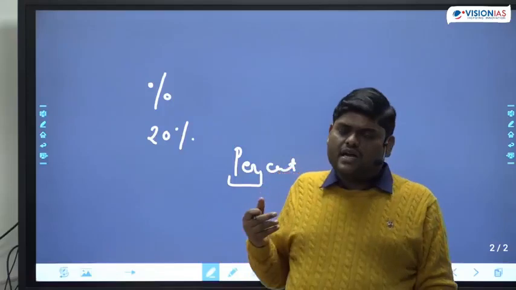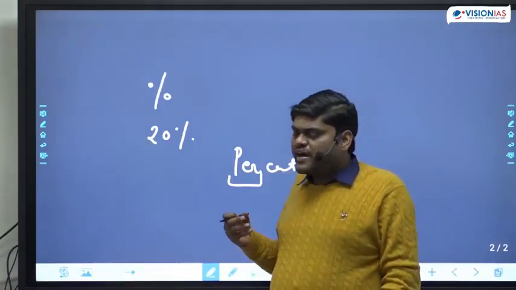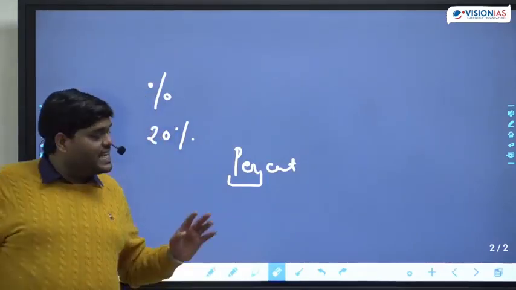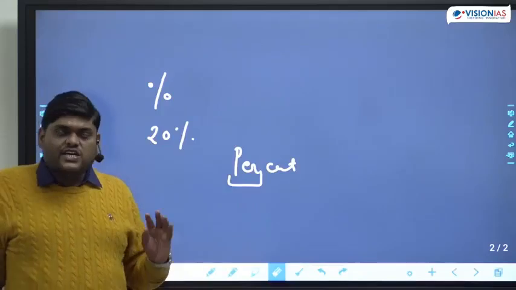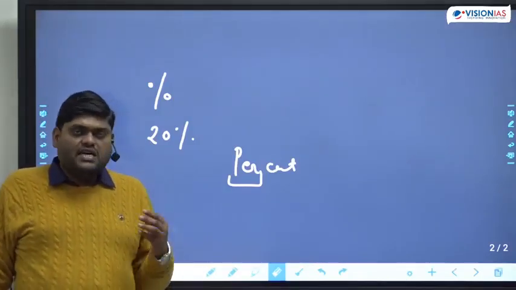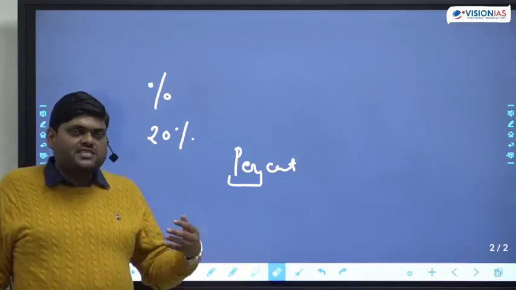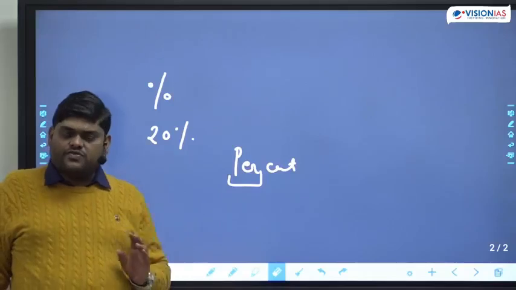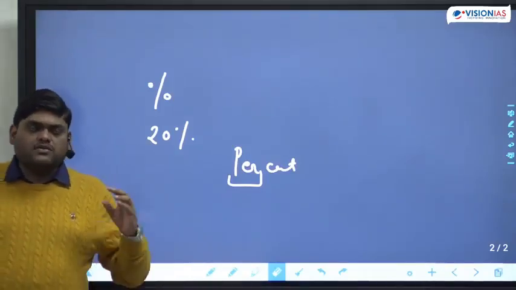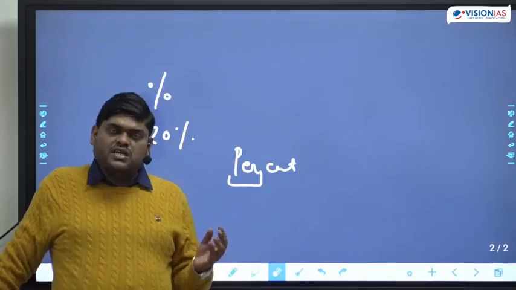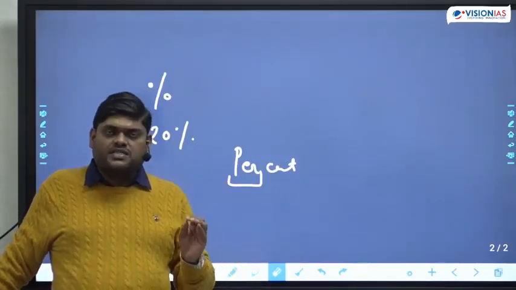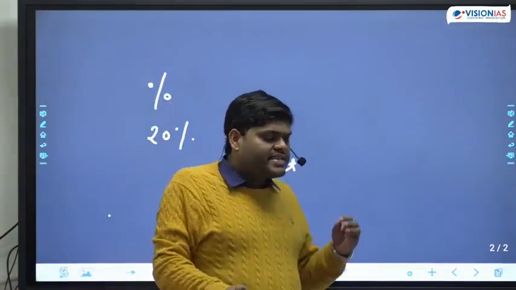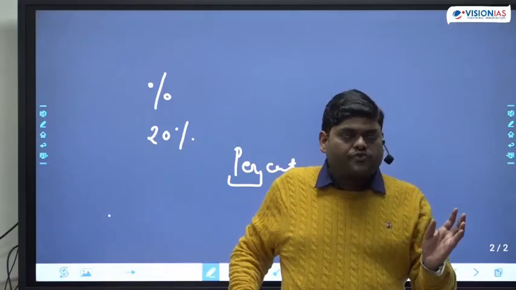So every subject has its own language, and mathematics also has its own language. So I will focus more on the language part of mathematics. The reason is very simple: once you know the language, a student will come and ask, sir, samajh mein nahi aata hai ki how to proceed. What is the next step for the question? How to solve this particular question? The very simple logic is to understand the language first, understand what they want to tell you, because if they're asking some question to you, they will definitely give some hint. If they're asking, X is how much percent more than Y, then they will give some hint for that.